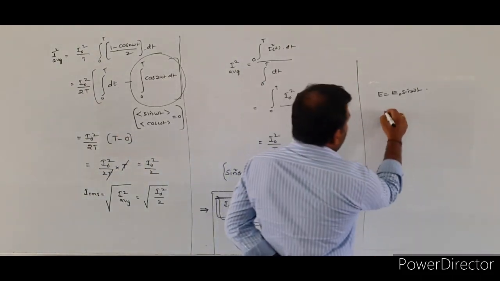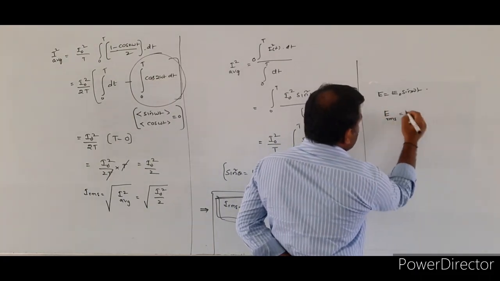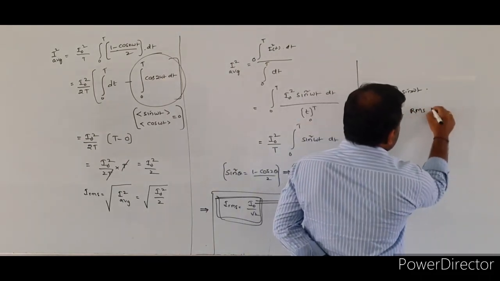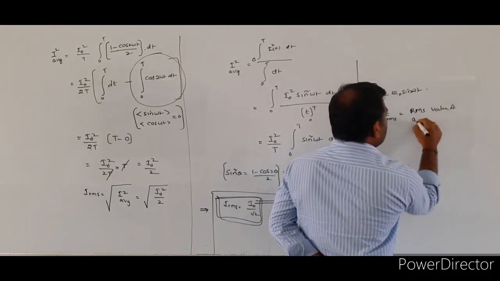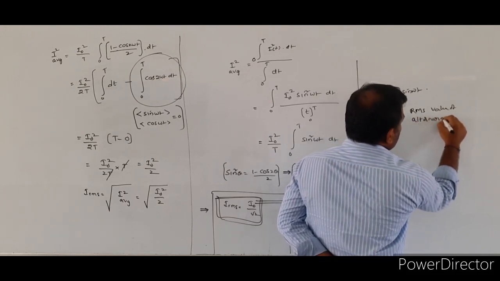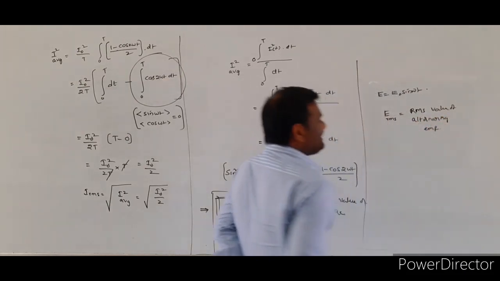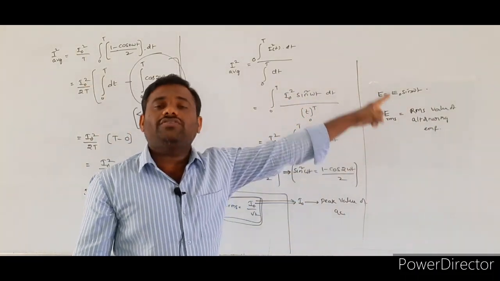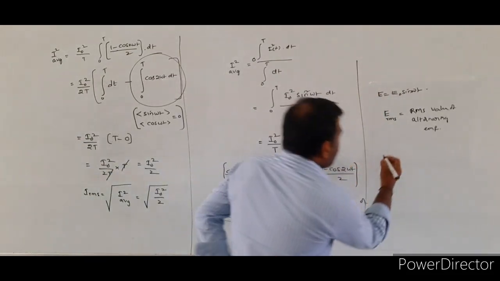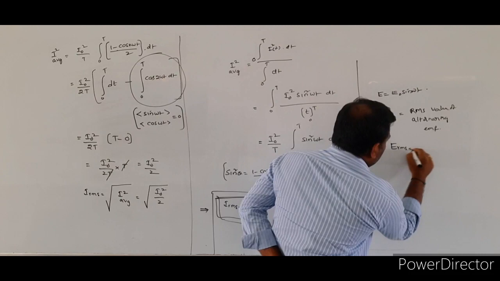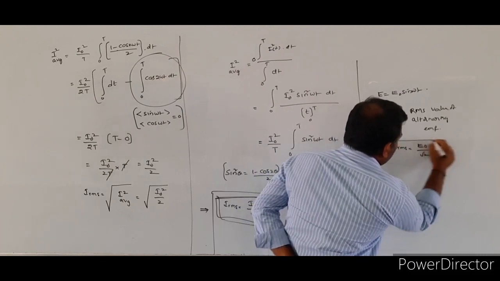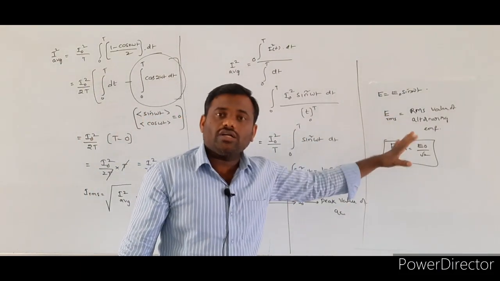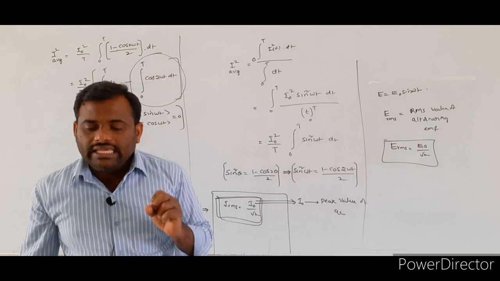So E_RMS is denoting the RMS value of alternating EMF. According to the previous formula we derived, E_RMS is equal to E naught by root 2.